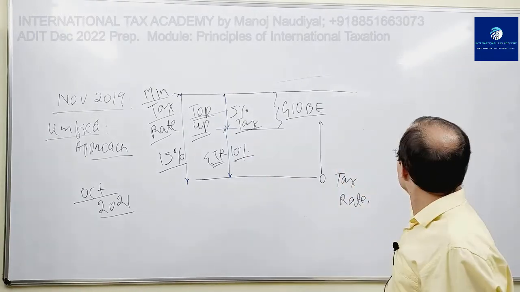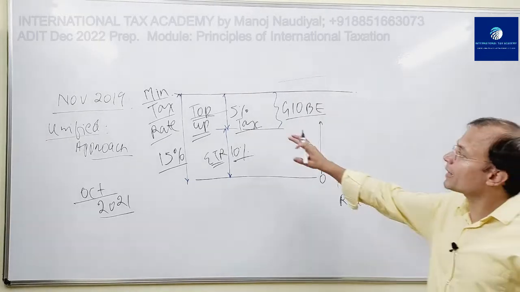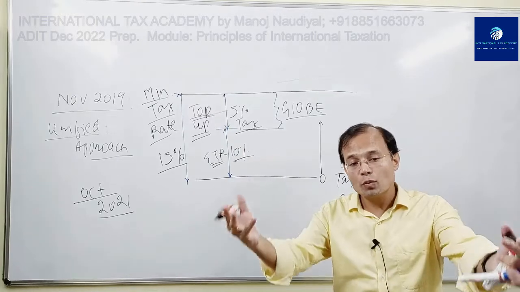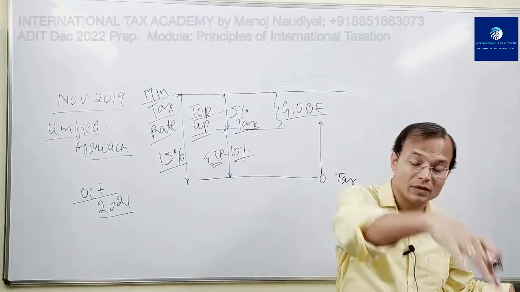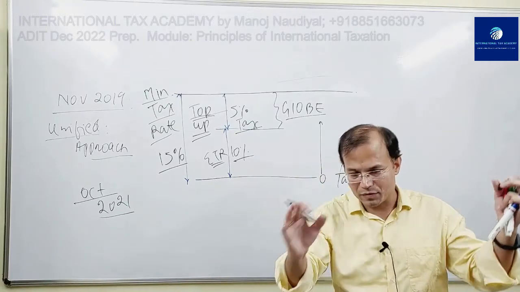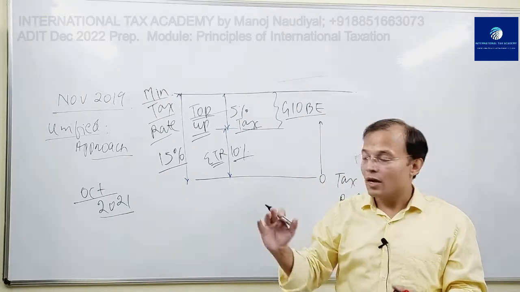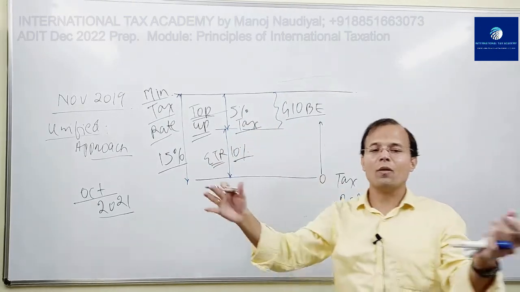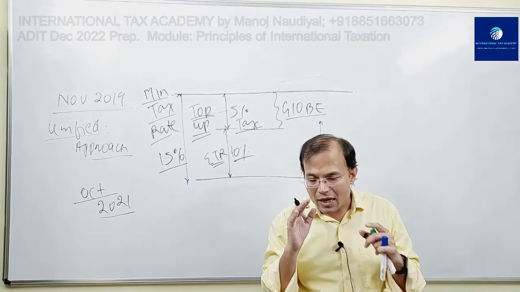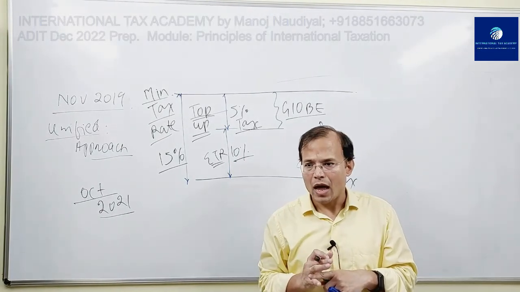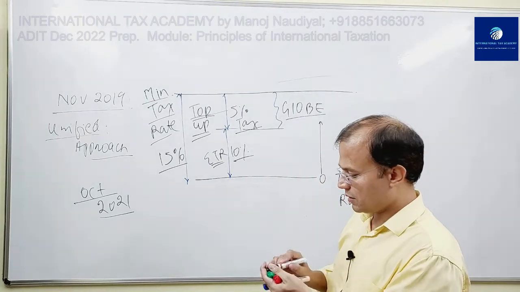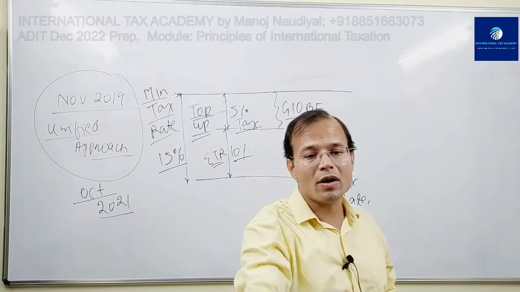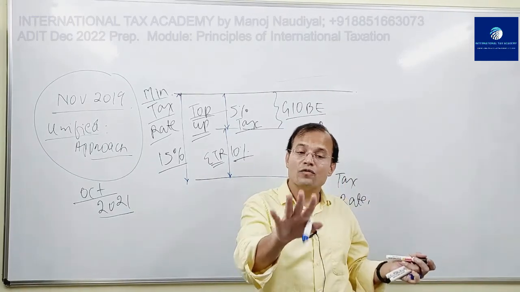Now the mechanisms by which this 5% top-up tax is to be obtained or is to be levied upon the in-scope MNEs, there are certain mechanisms. What are those mechanisms? The mechanisms by which the top-up tax would be levied or collected from the in-scope MNEs, there are 4 mechanisms. And this November 2019 unified approach explained in brief those 4 mechanisms for the first time.